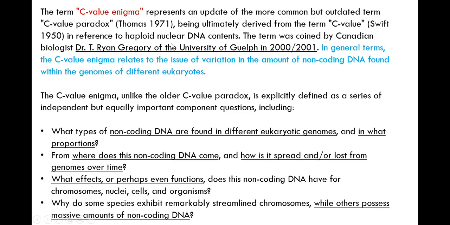The C-value enigma relates to the variation in the amount of non-coding DNA found within the genomes of different eukaryotes. Specifically, they talk about eukaryotes only. Why? Fundamentally, prokaryotic and eukaryotic genome organization differs, which we will see.